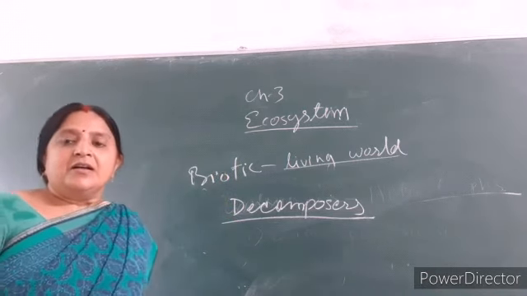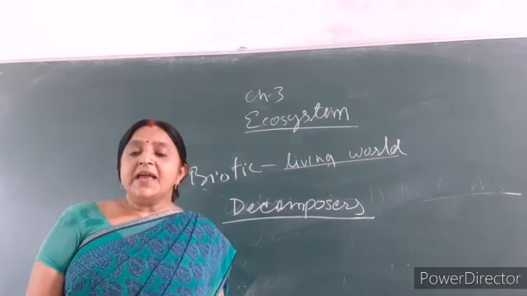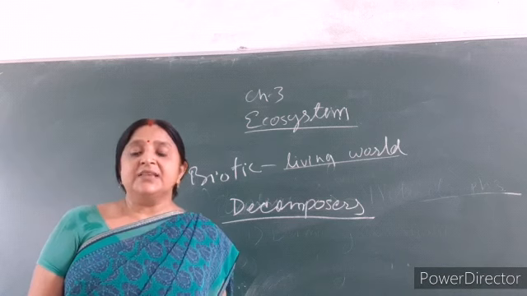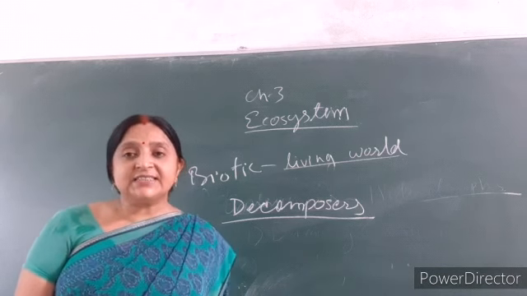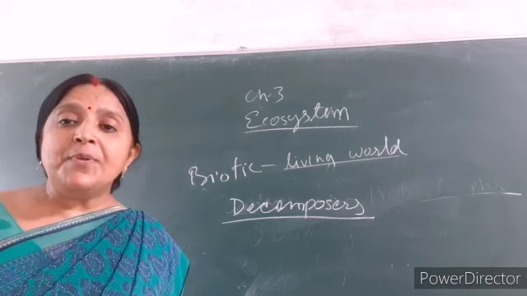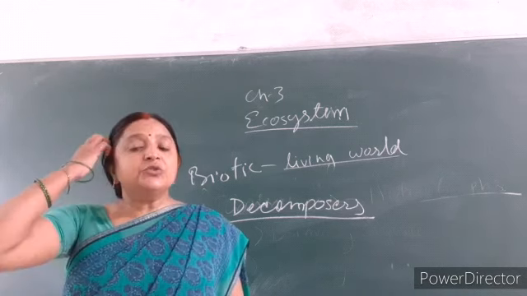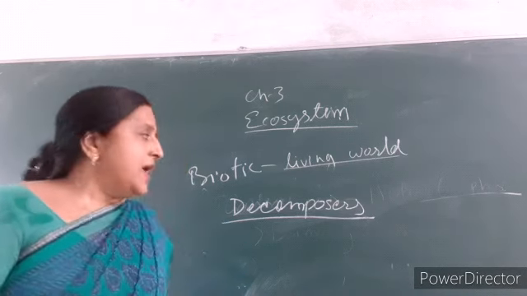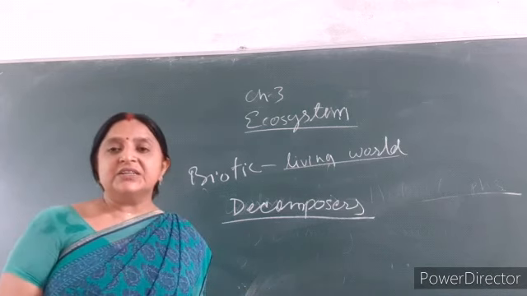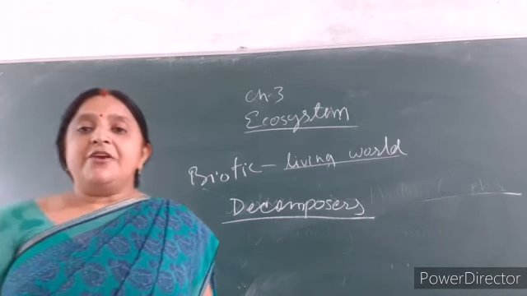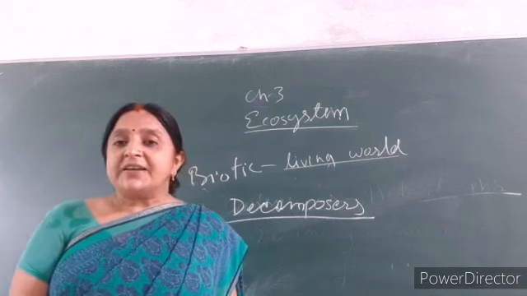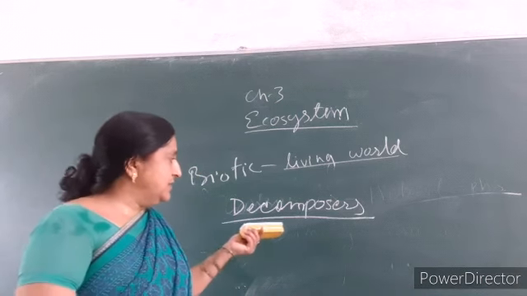Decomposers feed on dead and decaying plants and animals and break the complex body into simpler, usable nutrient form. Good examples of decomposers are bacteria and fungi. Anaerobic bacteria mostly come into this.